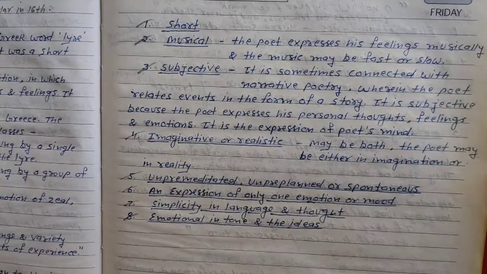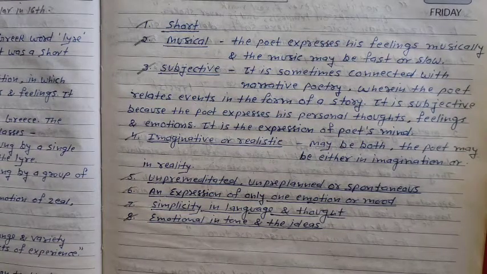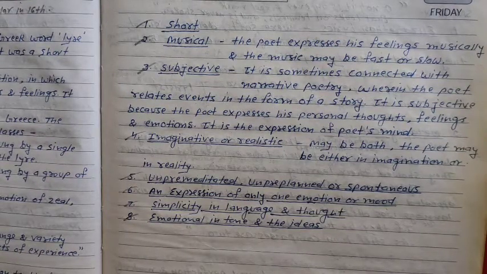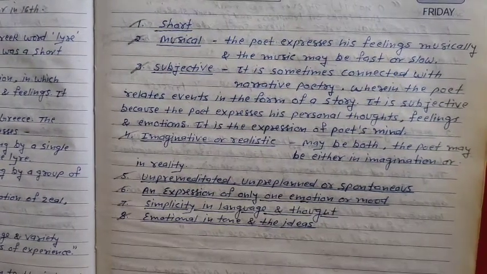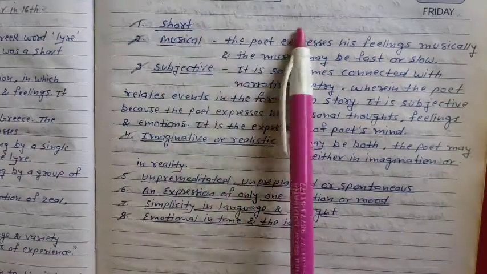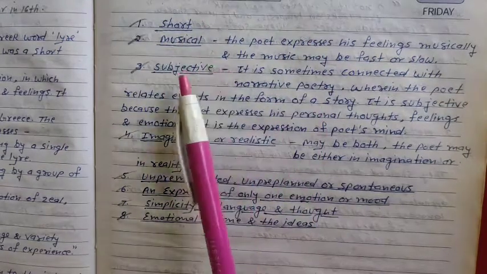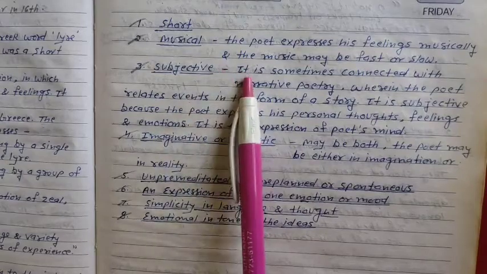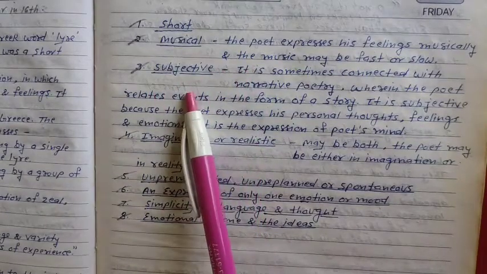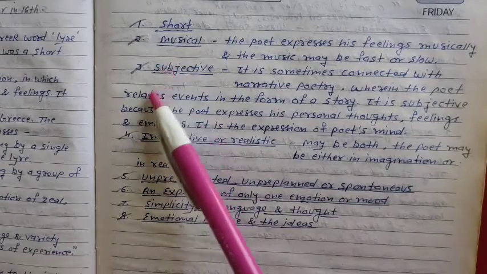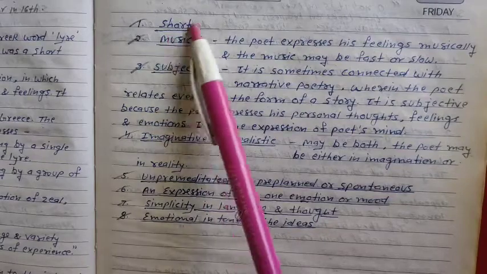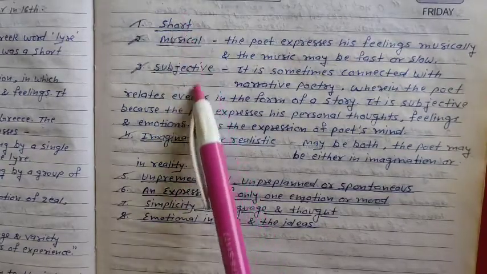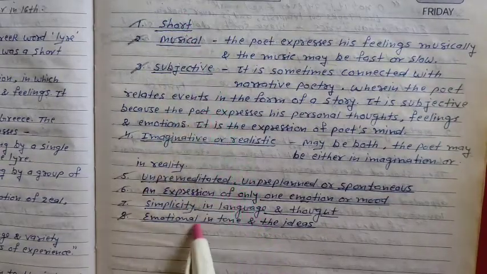The very first characteristic of a lyric is that it is short. It is not lengthy, it is not elaborate, but it is a very short poem. It is short in form and it is musical, because it is a musical composition. It is lyric and there must be music, there must be rhythm. So it is a musical poem. It is a short poem and it is also a musical poem. All these are the characteristics of a lyric and they are very important for the examination to be understood.